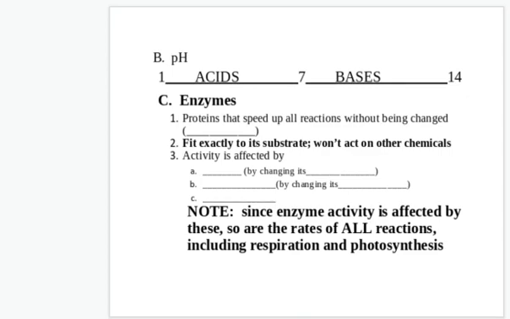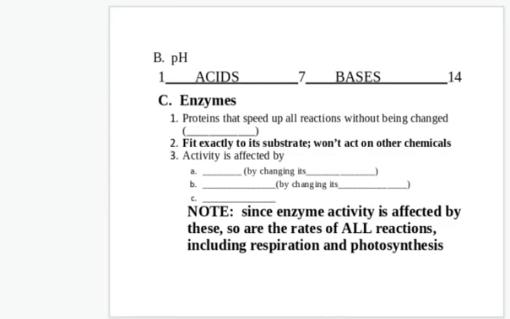Critical. I put it in bold because you have to know about enzymes. You wouldn't be alive without enzymes. Every chemical reaction in your body, whether that's respiration, breaking down sugar to get energy, or if it's building proteins at your ribosomes, or any chemical reaction that we talked about, it's controlled by enzymes. If you waited for them to happen without enzymes, you would die long before you had enough energy. So these are really critical, okay?